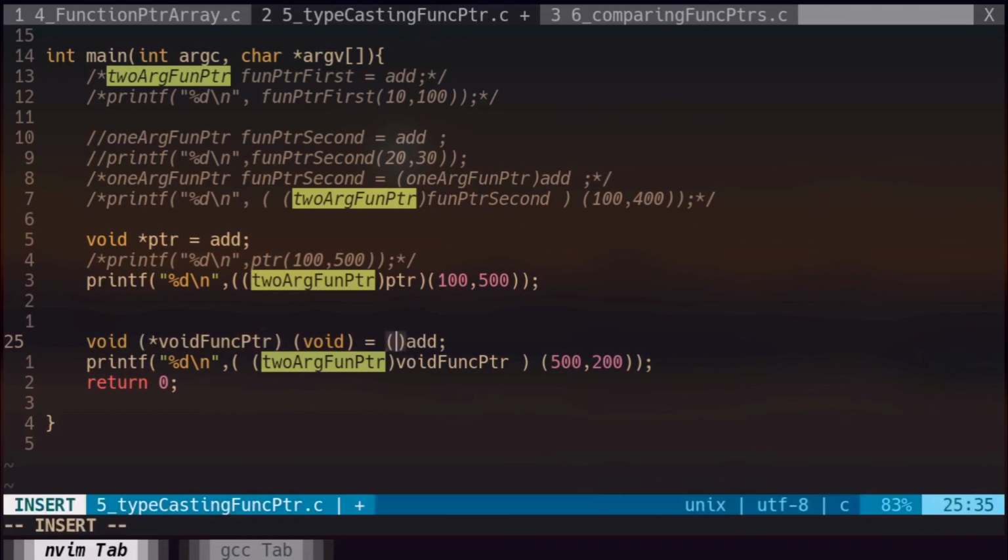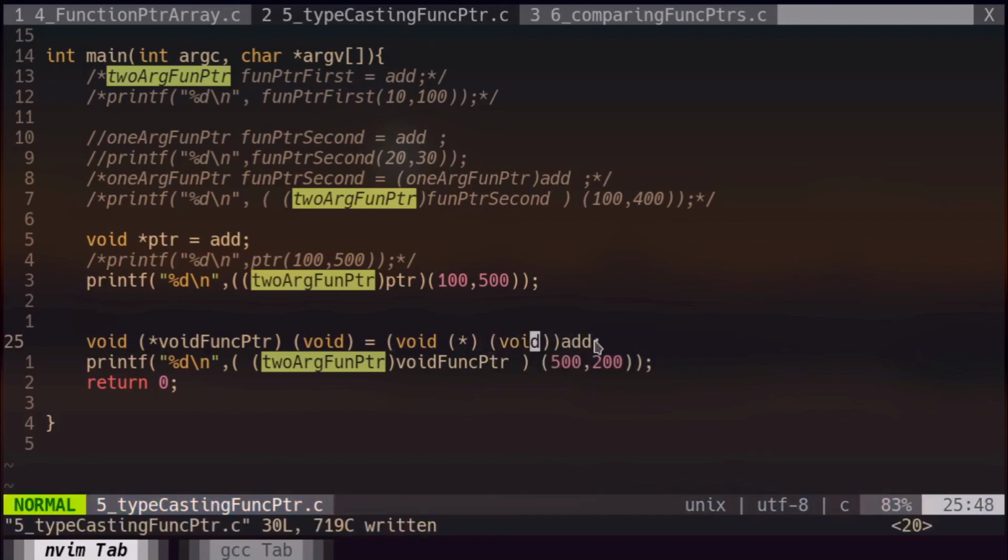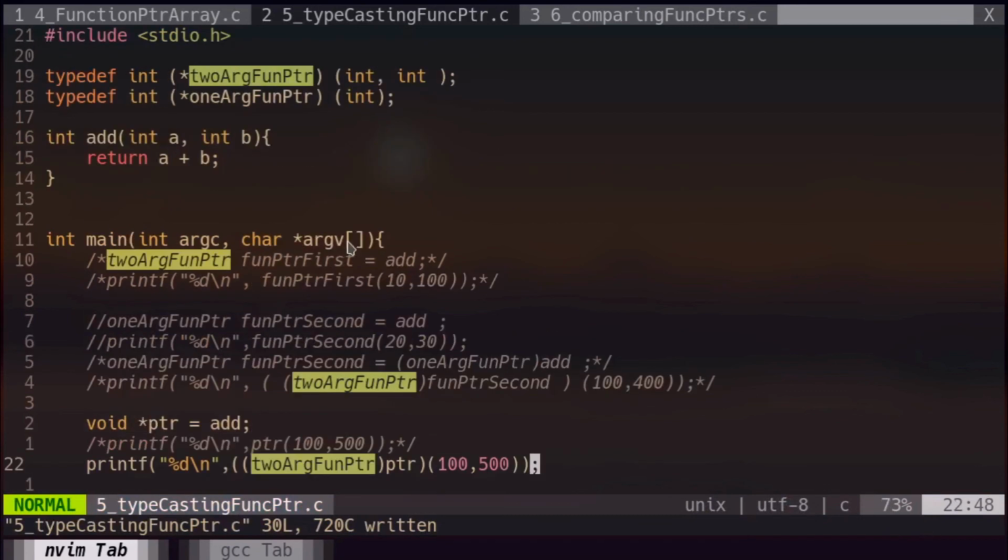It's like this. Actually, this is a function pointer which can hold the address of a function which returns nothing, so the first part will be void. Then since it's a function pointer, we should use this syntax, and we should not give any name here. These two parts of the code will denote that it's a function pointer. This is the syntax for typecasting in this scenario where we are not using typedef.